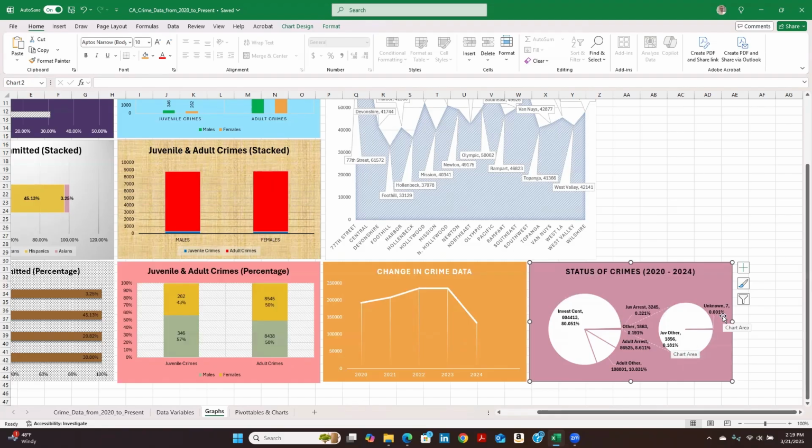The numbers are very small compared to the very first one here, which is 80%, as well as the adult arrest, which is close to 9%, and adult other 11%.